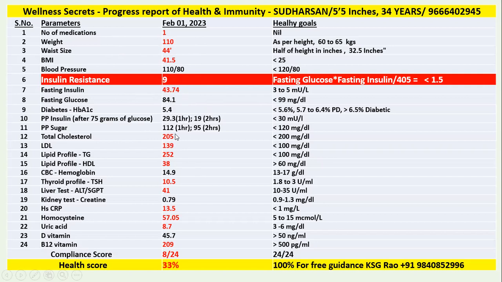And look at his cholesterol, it is very high, and his triglyceride is 252, very very high, and his good cholesterol is 38. It should be above 60. Triglyceride should be below 100, that is ideal. Other things, thyroid, I think he is using medication for thyroid. And liver function has already started developing fatty liver.